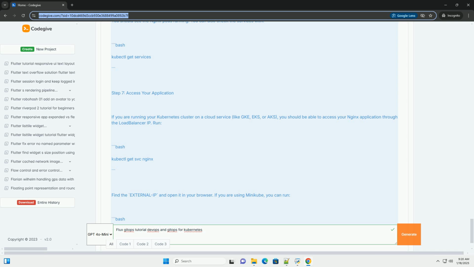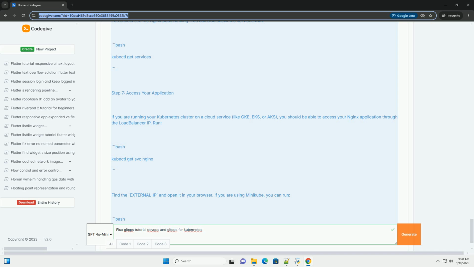3. Bootstrap Flux. Use the Flux bootstrap command to set up Flux in your Kubernetes cluster and connect it to your Git repository. Replace your_username and your_repo_name with your actual GitHub username and repository name. This command will do the following. Install the Flux components in your cluster. Create a Git repository if it doesn't exist. Set up a Git repository with the specified path.